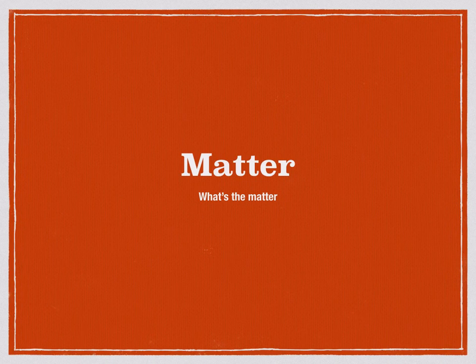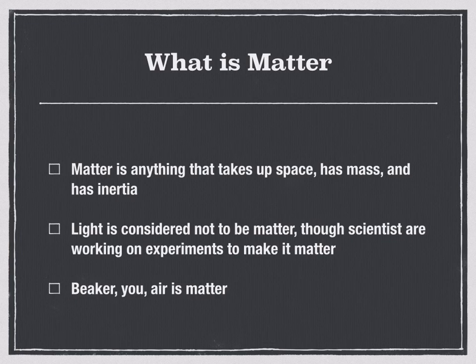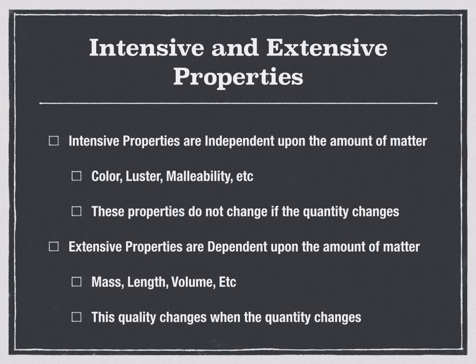Okay, today we'll be discussing matter and what matter is. Matter is anything that takes up space, has mass, and inertia. Guaranteed short answer question test. Light is considered not to be matter, though scientists are working on experiments to make it matter. Beaker, air, is matter. You can weigh them. They take up space and they have inertia.